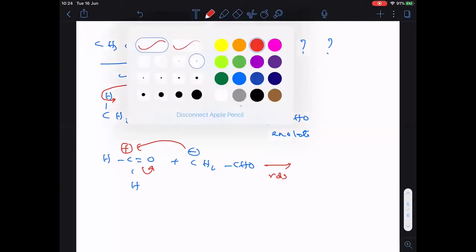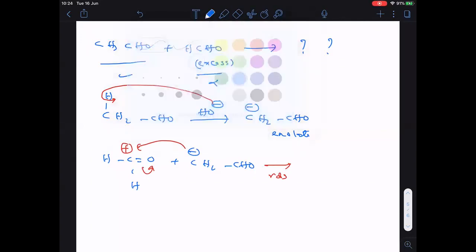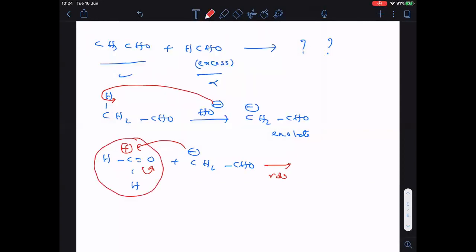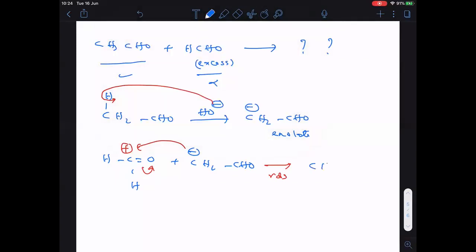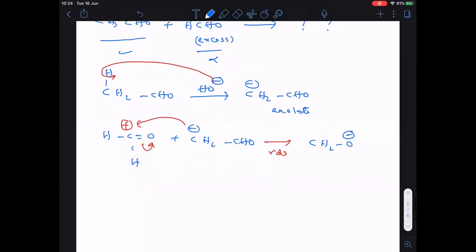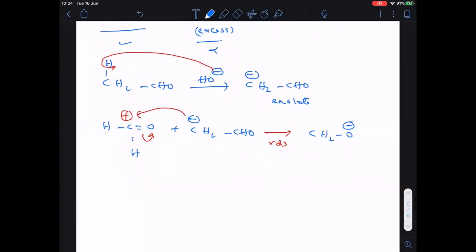Clear? So now, once you see this part, can I write CH2O minus? That part I want to write as CH2O minus. Are you followed, everyone? Now on that carbon, the enolate is attacking. That is CH2CHO attacking.